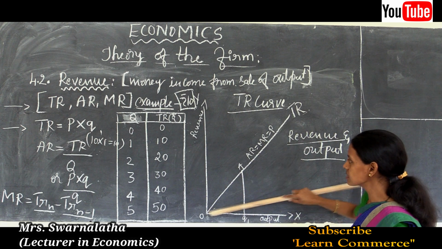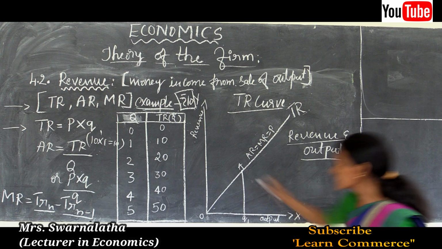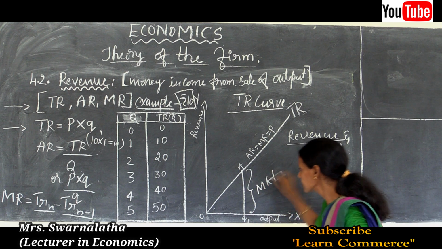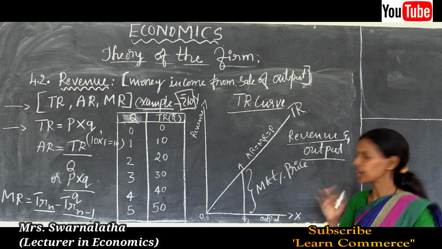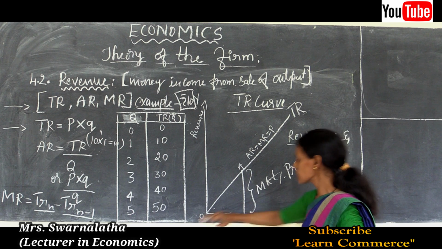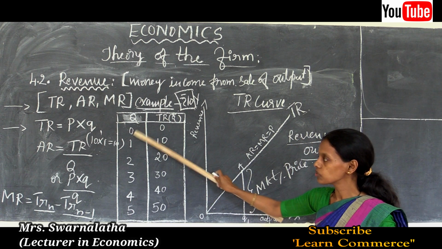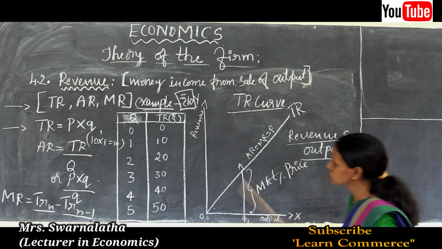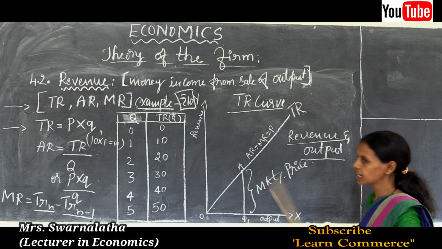So what is this TR, OAQ1? This AQ1 is nothing but the market price. How would it be the market price? Suppose sale of output goes on increasing from 0 to 1, 1 to 2, 2 to 3. Total revenue also goes on increasing from OQ1 to OQ2, OQ2 to OQ3 and so on.